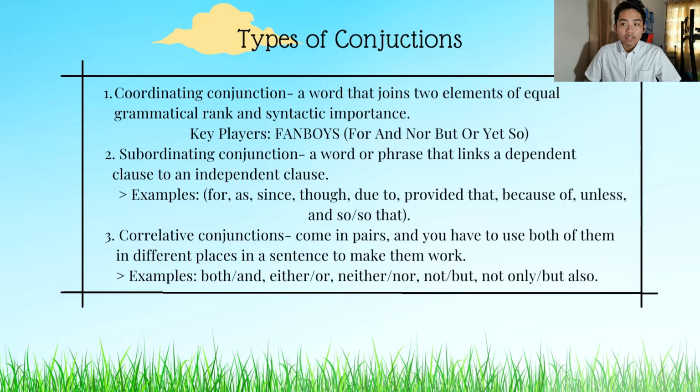So lastly, correlative conjunctions come in pairs, and you have to use both of them in different places in a sentence to make them work. Both and, either or, neither nor, not only but also. Okay, example for both and: both the lights are bright and they are good for lighting the roads. Okay, so that's the correlative conjunctions.